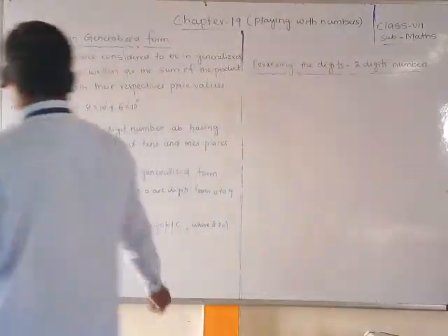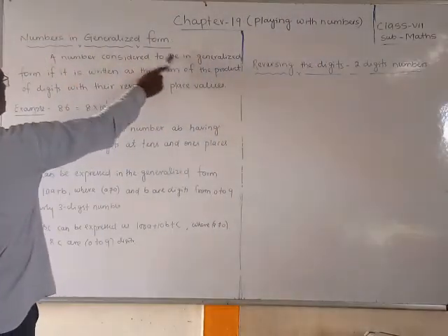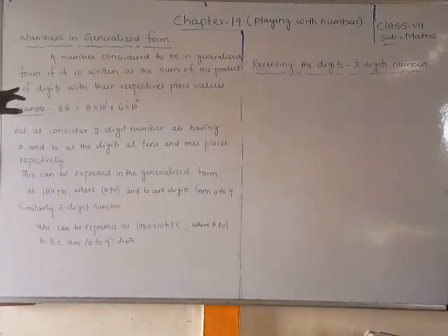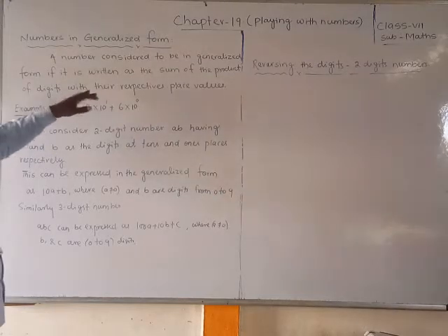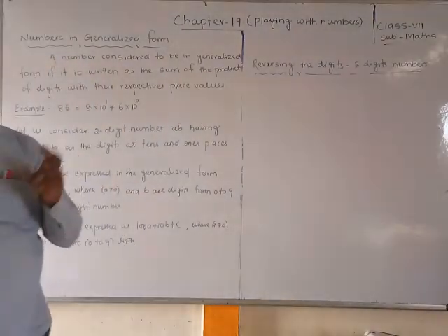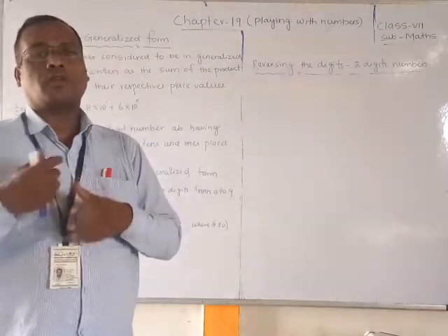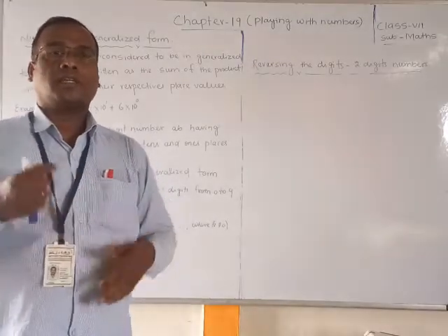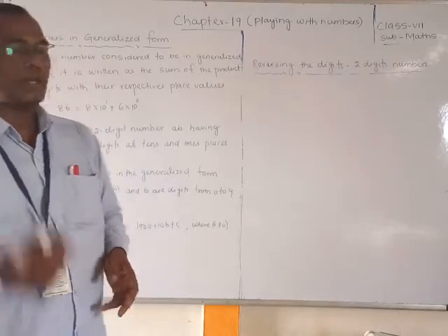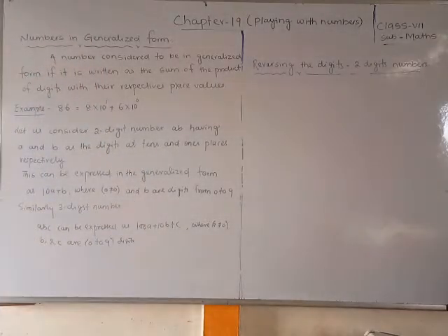So let us first see what a number in generalized form is. A number is considered to be in generalized form if it is written as the sum of the products of the digits with their respective place values. Generalized form means a number can be written as the product of the digit and its respective place value.